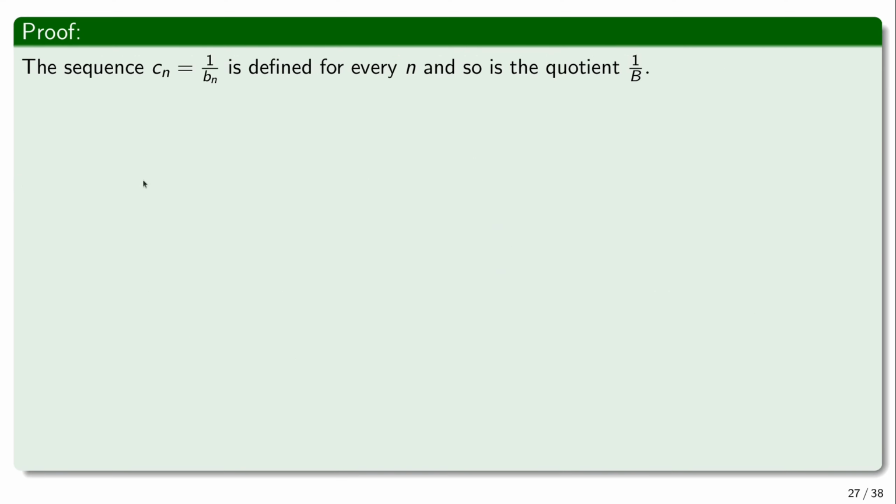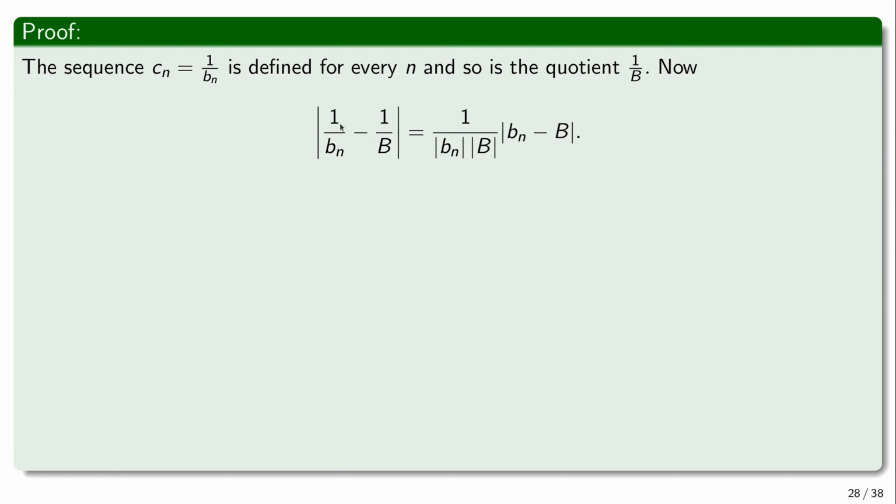So, okay, consider the sequence cn, which is 1 over bn. Since this sequence bn is non-zero, cn is defined for every n. The expression 1 over bn, since bn is non-zero, is defined for every n. And so is the quotient 1 over b, since we assumed that b is non-zero, it is defined. So now we want to show that this approaches this. So again, we need to consider this difference.